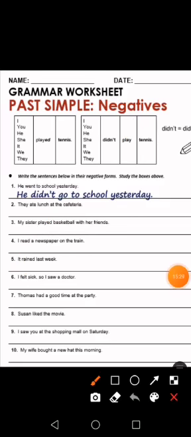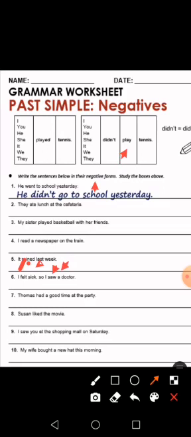Make it negative. I didn't feel sick. We use didn't because you need to make it negative. Felt, you have to change it to the infinitive. Okay, I didn't feel sick, so I didn't see a doctor. We use didn't and we use what? See. Why do we use see? Because you have to use the infinitive form, like here, play.